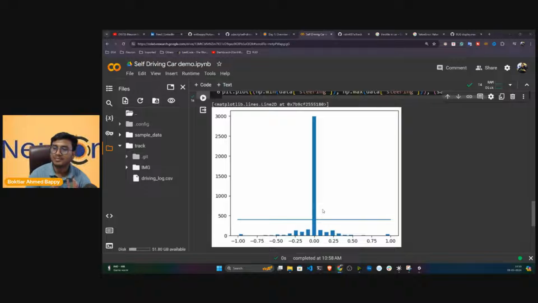That's how you have to perform some pre-processing steps on your data before training the model. This pre-processing is very much required, otherwise you won't get good performance from the model.